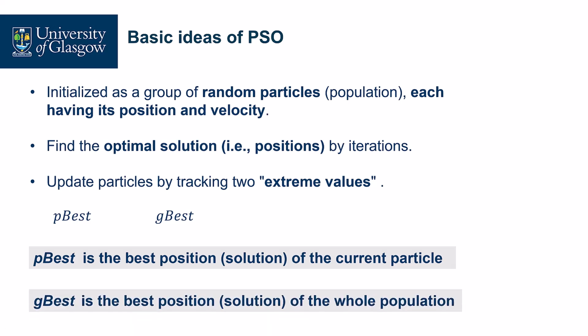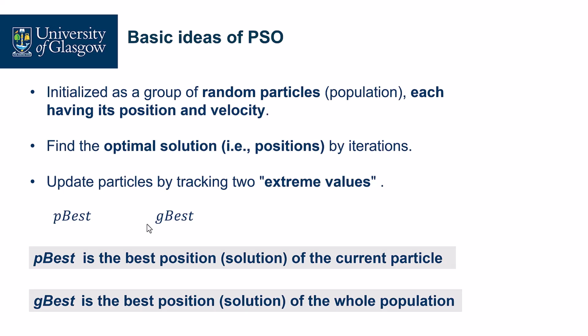G-best is the best position of the whole population. For example, in iteration 1, the 50 particles in the swarm each have a position. Then the current best one is the g-best. In iteration 2, the 50 positions change, and there's another g-best. So these two keep updating, and all the other particles will chase them. This means the other particles are attracted by them to find the food, right? So these are the general ideas of PSO.